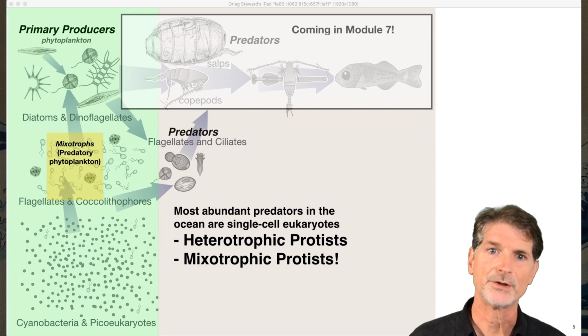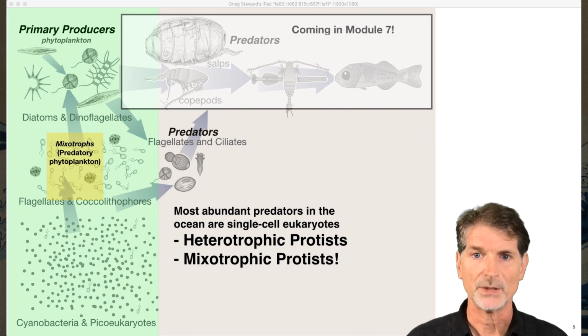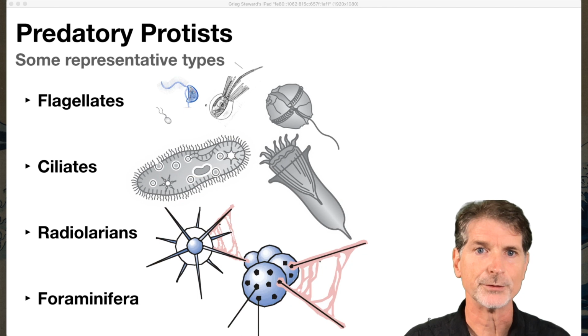So the most abundant predators in the ocean are single-celled eukaryotes, protists, that are either heterotrophic or mixotrophic. They do most of the consumption of the primary production. So let's take a look at these. We'll just walk our way through some of these groups.